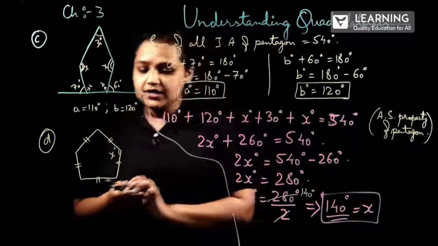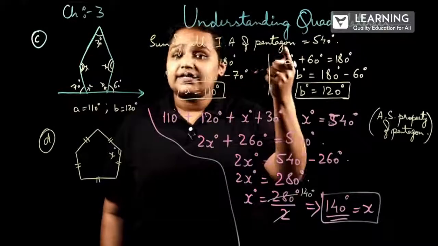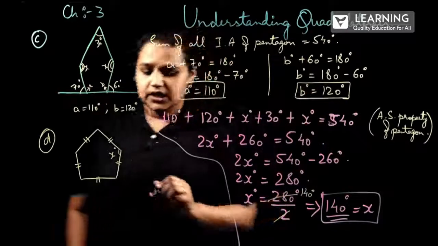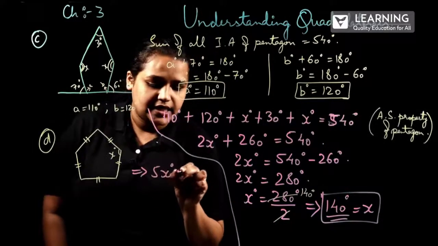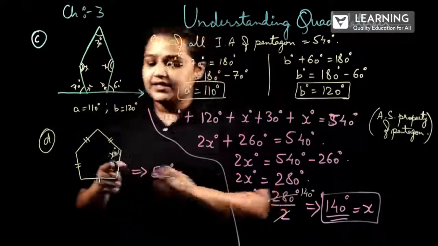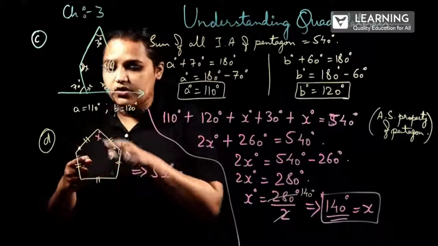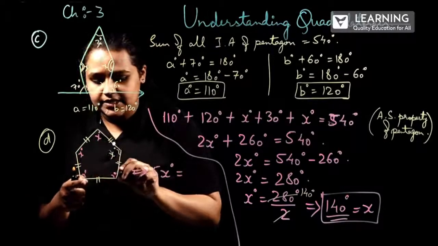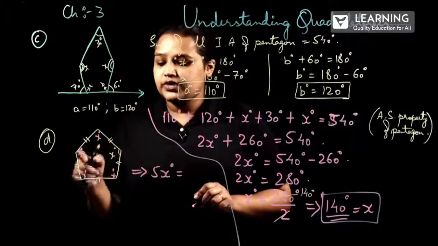What happens? As we all know, the sum of all interior angles of a pentagon is equal to 540 degree. So 5x degree. Why am I taking 5x? Again here the same angles will be equal. So it will become x degree, x degree, x degree and x degree. So how many x are there? 1, 2, 3, 4, 5.